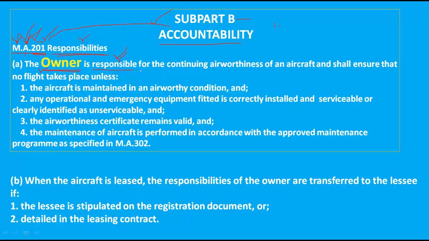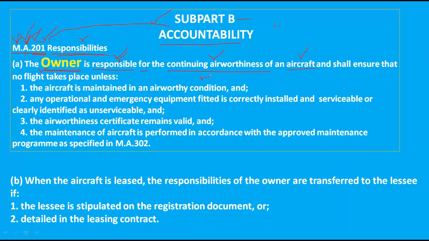An owner is responsible for the continuing airworthiness of his or her aircraft. If an owner has an aircraft, then the responsibility for that aircraft's continuing airworthiness is the owner's. The owner's responsibility is to keep that aircraft in continuing airworthiness.